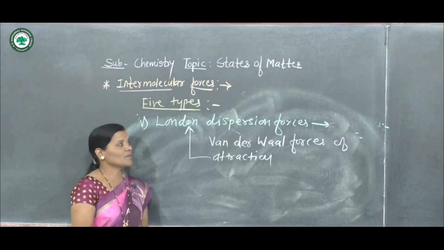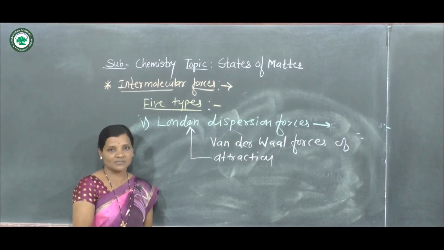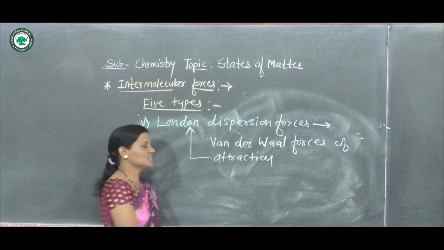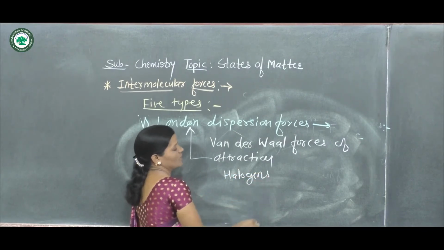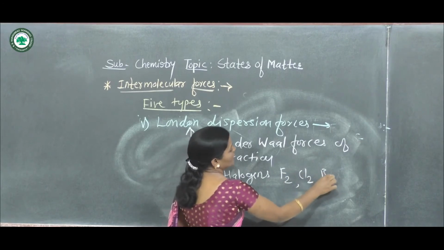Such London dispersion forces are weaker forces of attraction, and generally these forces exist in halogens, for example in F2, Cl2, Br2.